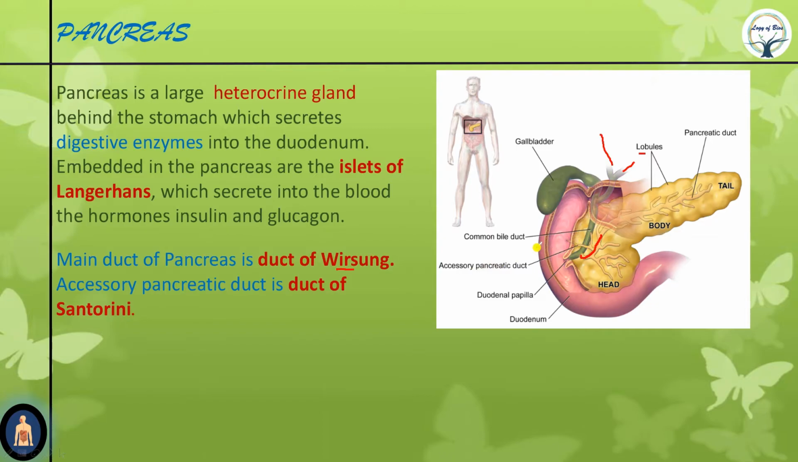Previously in our mouth we found three pairs of salivary glands and three pairs of ducts. They were Stensen parotid, Wharton submandibular, and then sublingual Rivinus. And now we got the main duct of pancreas, which is the bigger duct known as duct of Wirsung, and the accessory pancreatic duct, duct of Santorini, which is the accessory or smaller duct.